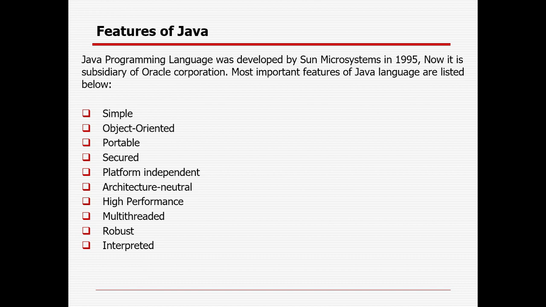Then interpreted means Java bytecode is translated on the fly to native machine instructions. The development process is more rapid and analytical since the linking is incremental and lightweight.